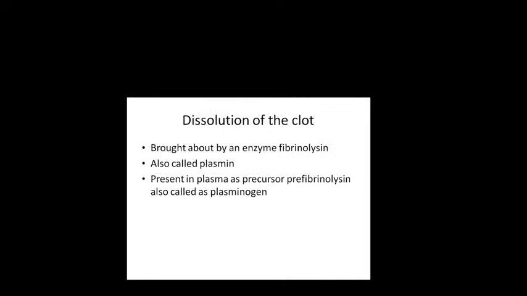Next one. So now the clot has formed. It is inside the blood vessel. It has stopped bleeding. It has done its work. Then why should it remain like that forever? It should dissolve. Otherwise, it will form a thrombus, and again there will be emboli. So dissolution of the clot, dissolving of the clot, is very essential, because otherwise it might lead to thrombus and embolism. So dissolution also should happen.